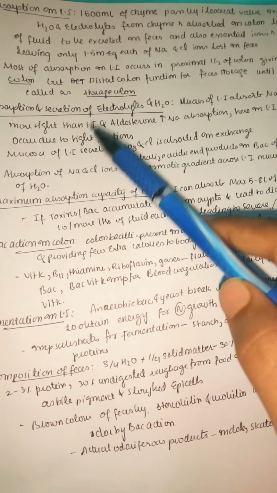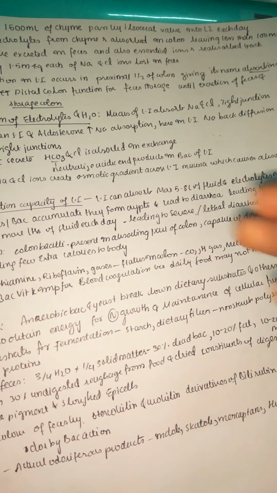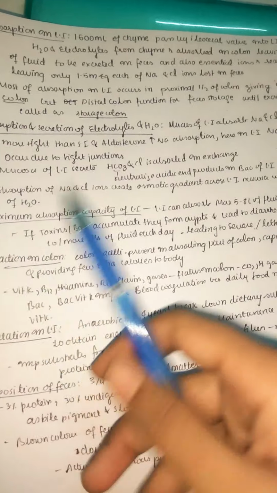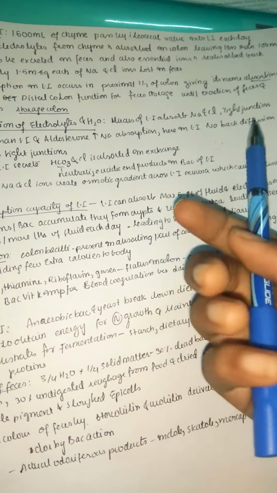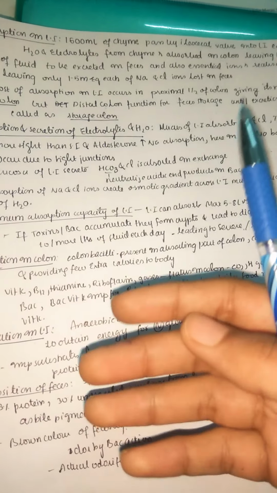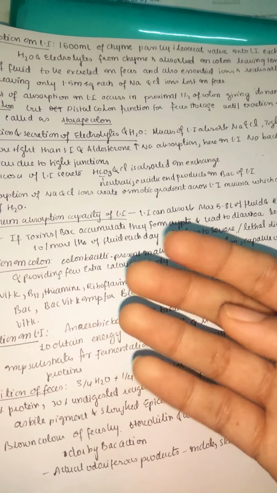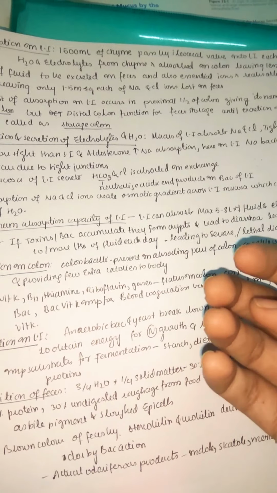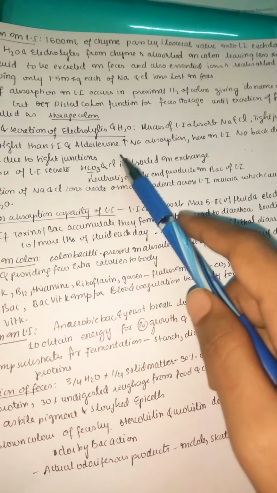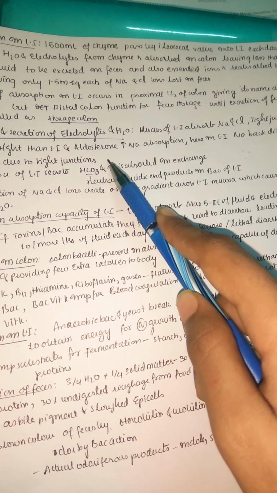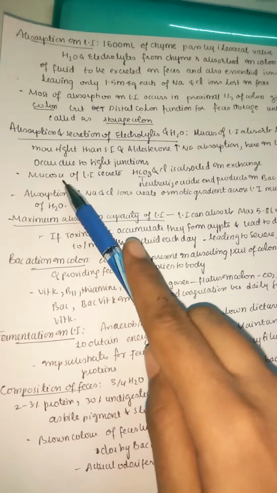Now let us see the absorption and secretion of electrolytes and water. The mucosa of the large intestine absorbs sodium and chloride, and it has very tight junctions when compared with the small intestine. Because of this tight junction, even back diffusion, that is from the cells into the lumen, is not possible in the large intestine. But in the small intestine, sometimes if we get a hyperosmotic situation, the fluid may also come from the cells into the lumen. Here that is not possible because of its tighter junctions, which also leads to higher sodium absorption. So in the large intestine there is no back diffusion; it is due to tight junctions.